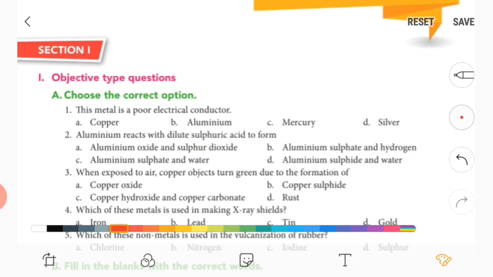In the previous video, chapter 4, we discussed the uses of metals and non-metals. So today we are going to solve the exercise on pages 81 and 82. Please take out your textbook to page number 81. So the first one is here.